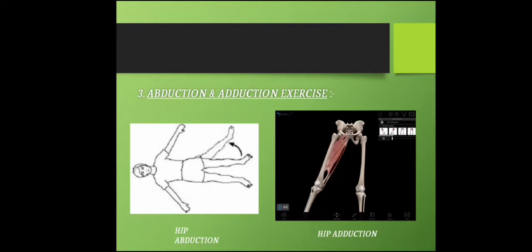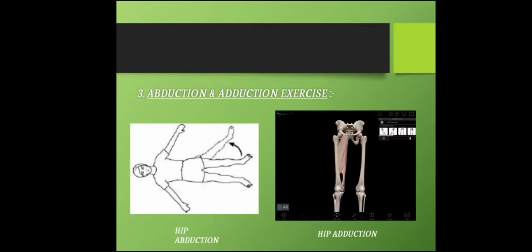Third is hip abduction and adduction exercise. For this exercise, ask the patient to lie down on a straight surface with both feet kept apart from each other. You can put a pillow in between your feet also.